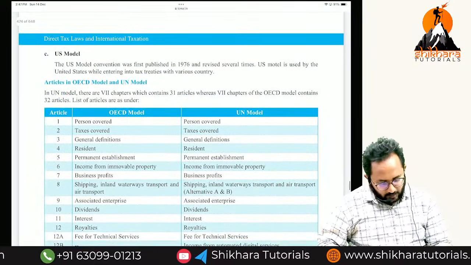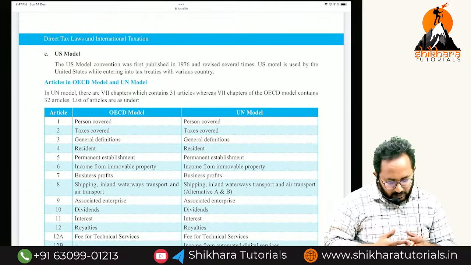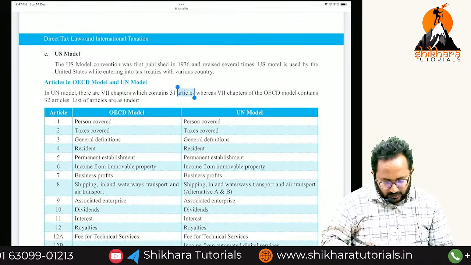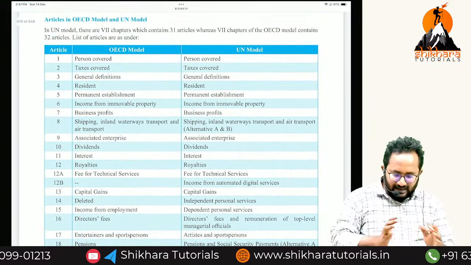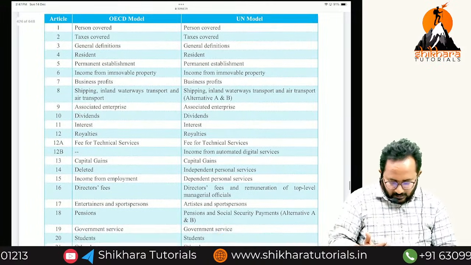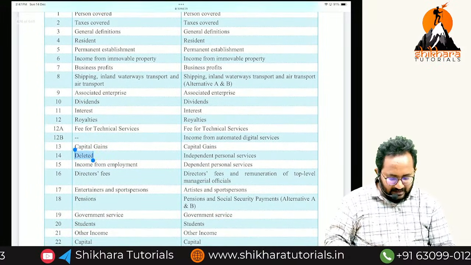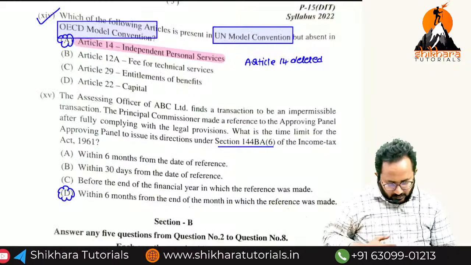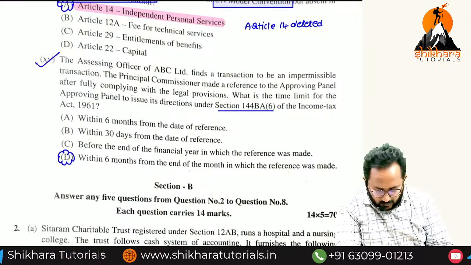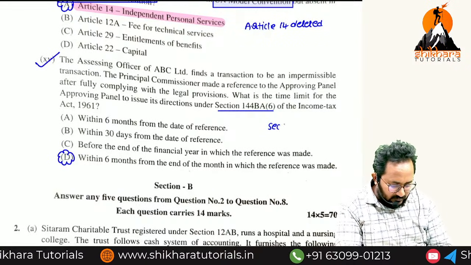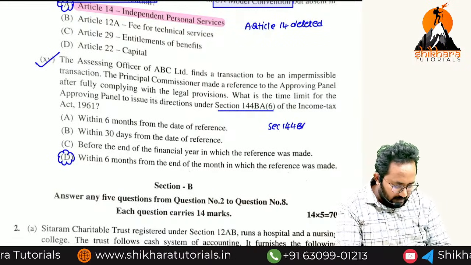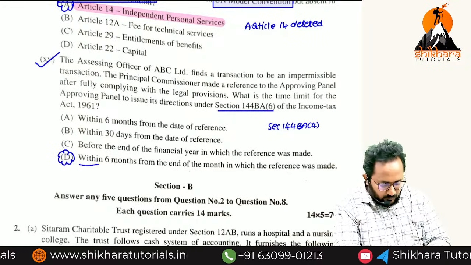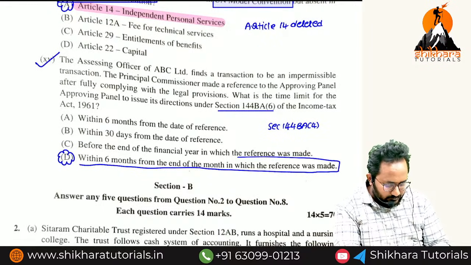Remember, the number of articles: in the UN model 31, sorry, in the OECD model 32. These are the article numbers as well as the point they talked about. So remember, 14 is deleted here and 14 is present here. So this is the only answer. Next, this is an out of syllabus MCQ. Even in our study material, we have up to section 115BA subsection 4 only, but they asked subsection 6. But if you follow the bare act, you will get this answer.